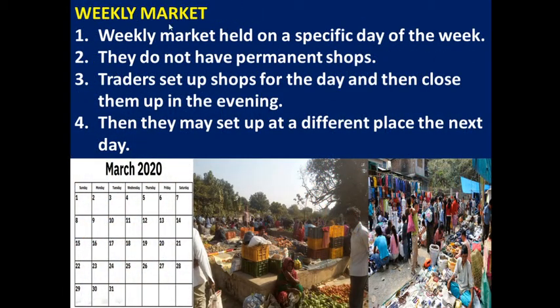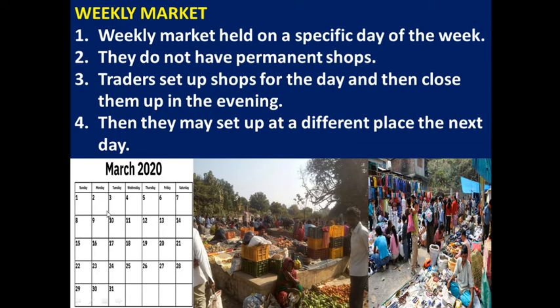Weekly market. First we are going to learn about the characteristics, or the importance, of weekly markets. Weekly markets are held on a specific day of the week.